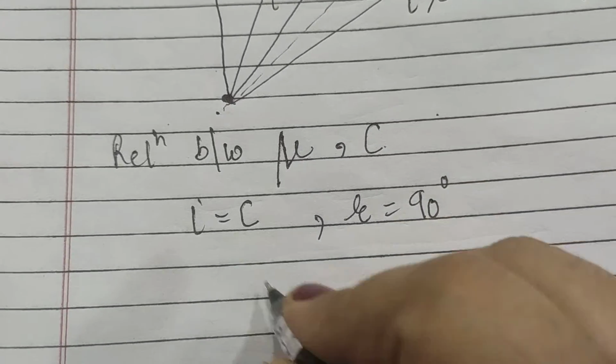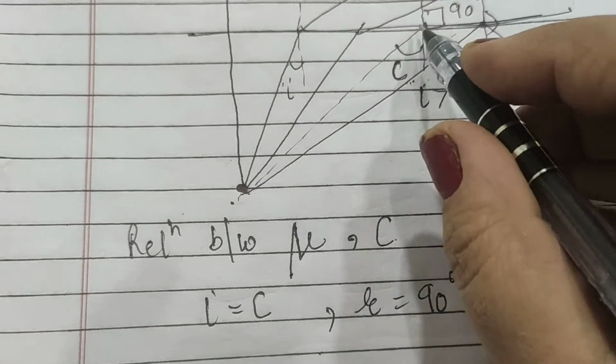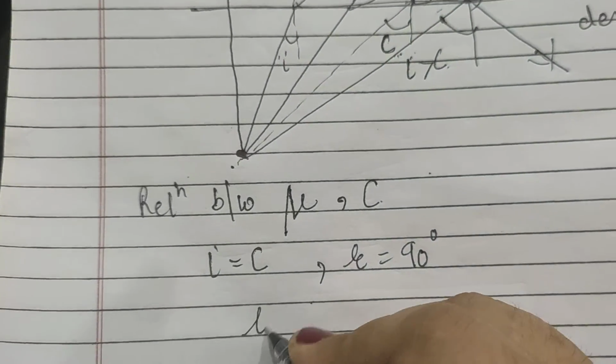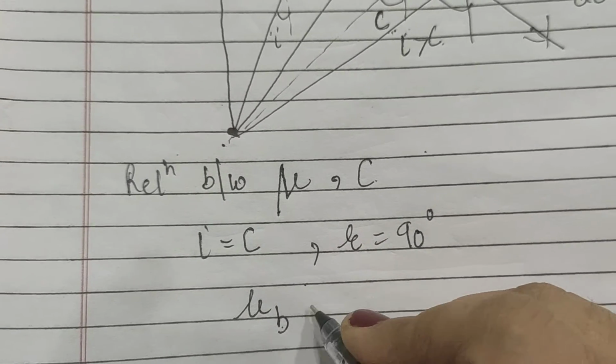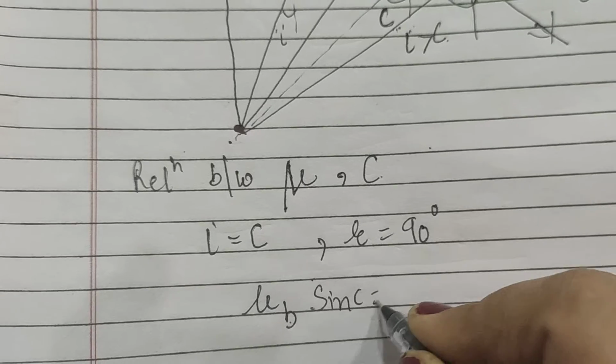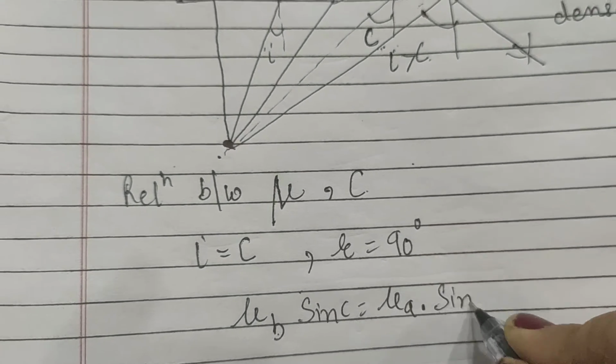Now by Snell's law, if we apply Snell's law at this point, suppose B is the denser medium, mu B sine C is equal to mu A into sine r.